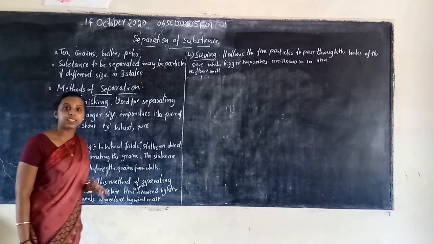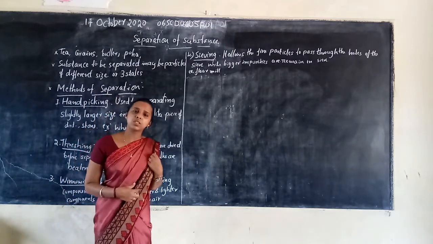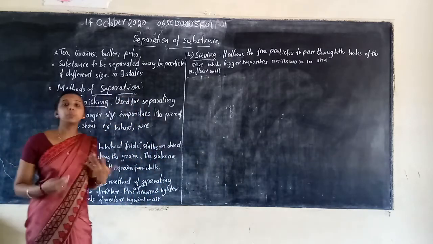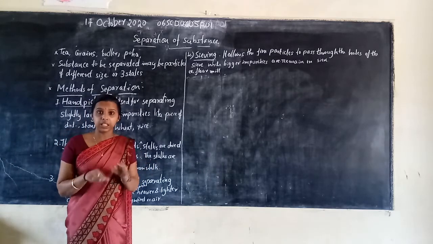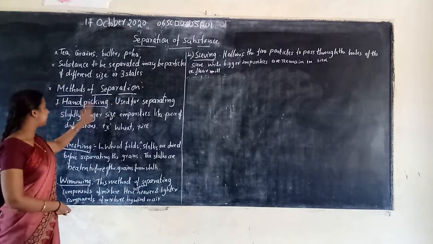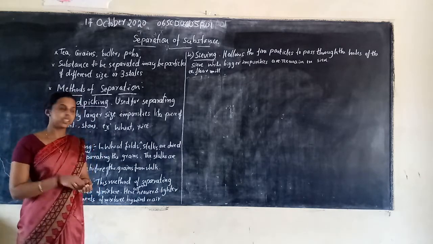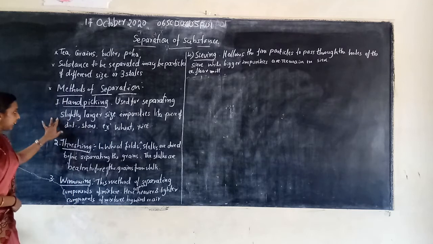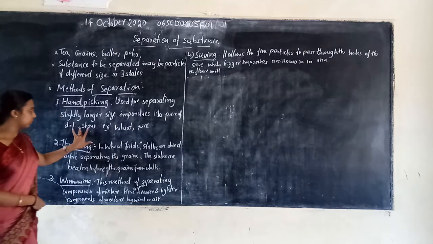Next, how can we separate them? What are the methods? We use many methods in our home for separation of many substances. First, the methods of separation. There are many methods to separate substances. The first one is hand picking. What is the meaning of hand picking? Hand picking is used for separating slightly larger impurities like pieces of dirt and stone.